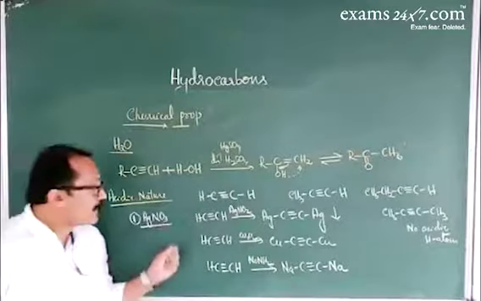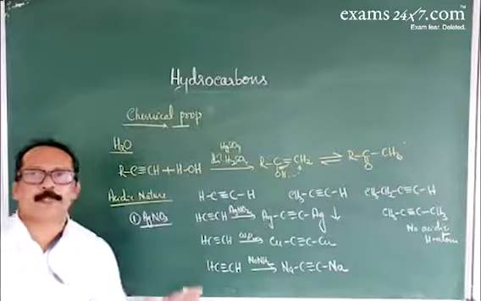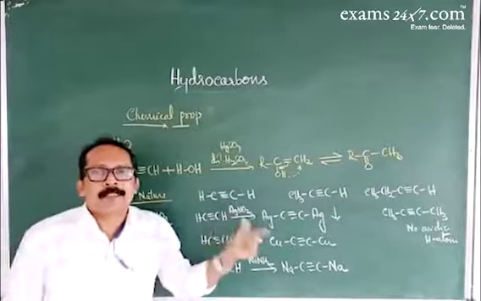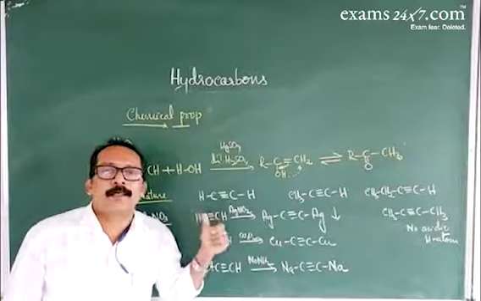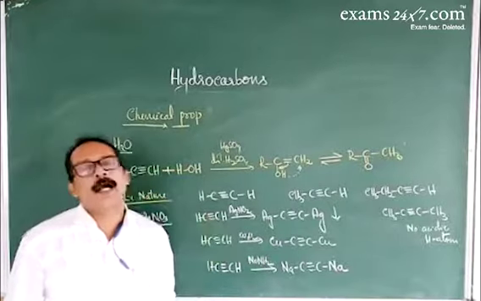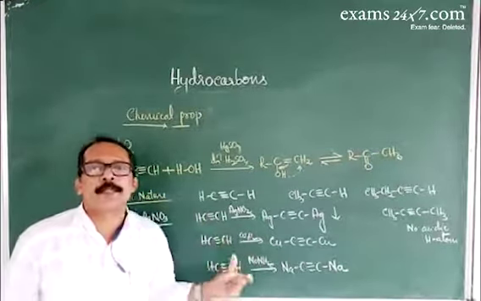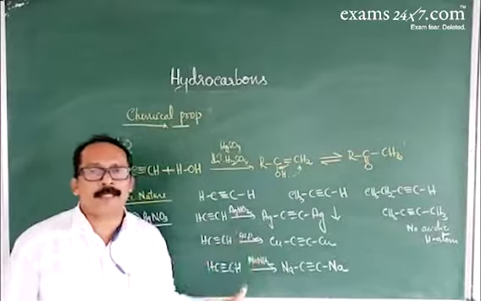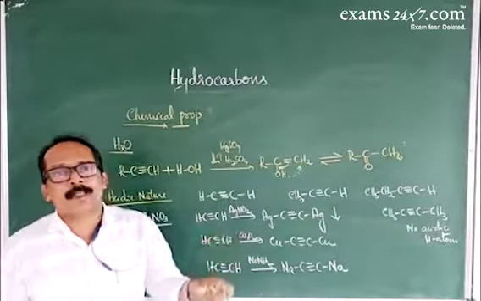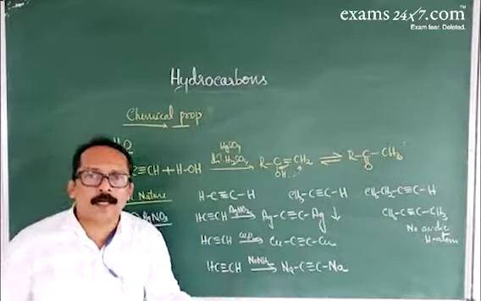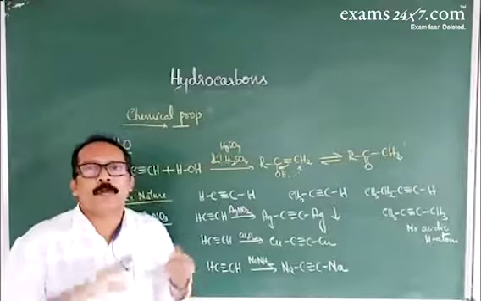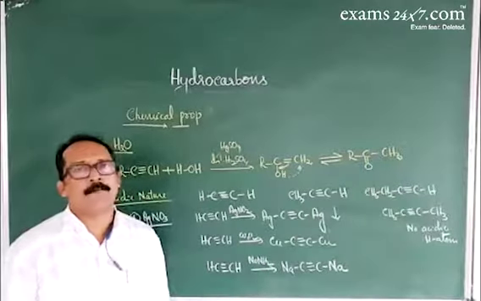All these reactions are used to distinguish alkynes with acidic hydrogen from other unsaturated hydrocarbons. You cannot distinguish ethene or any alkene using alkaline potassium permanganate, the Baeyer reagent, because both unsaturated hydrocarbons decolorize potassium permanganate.